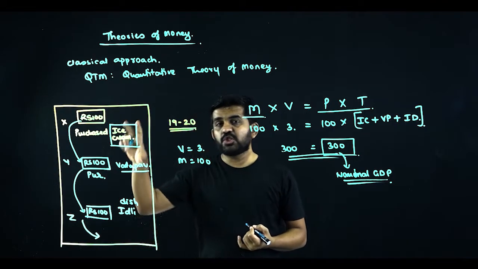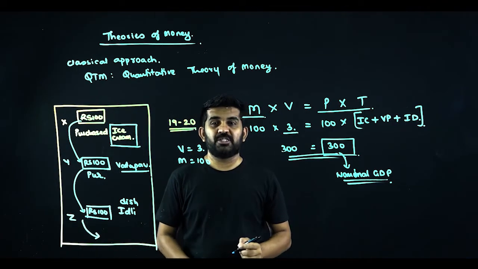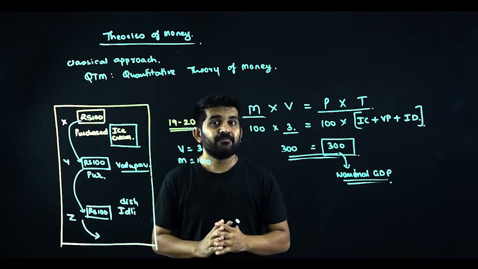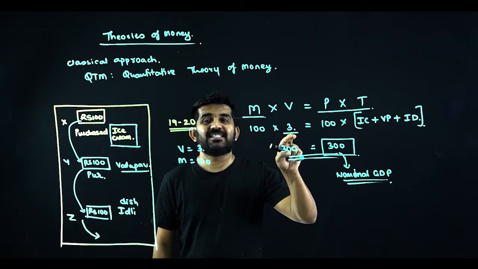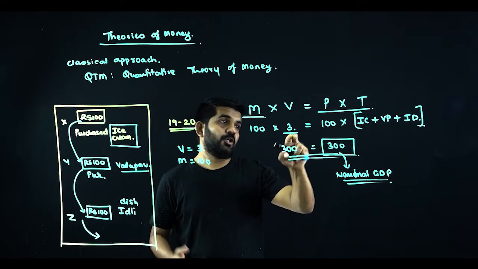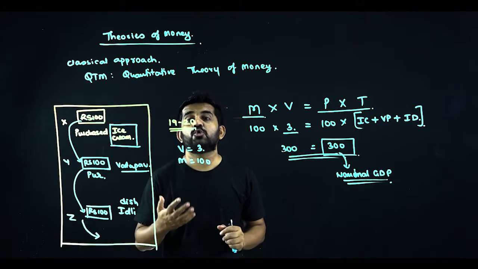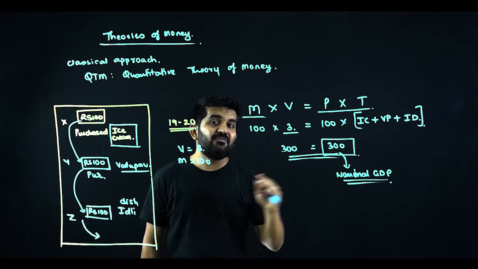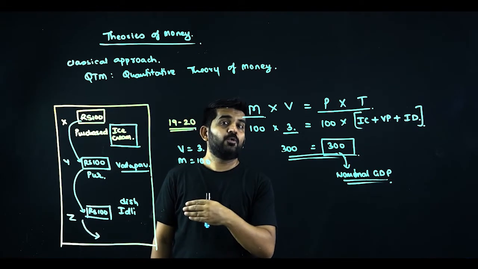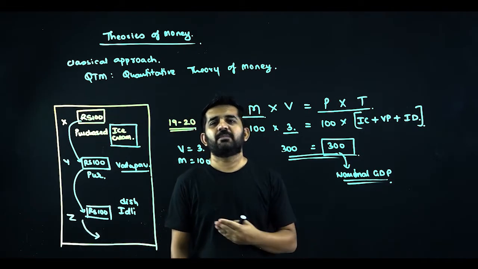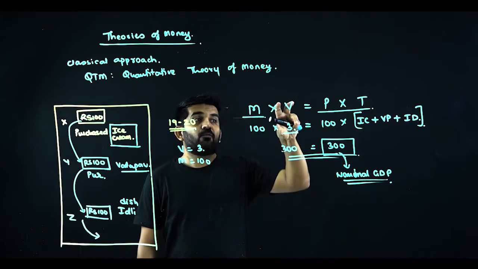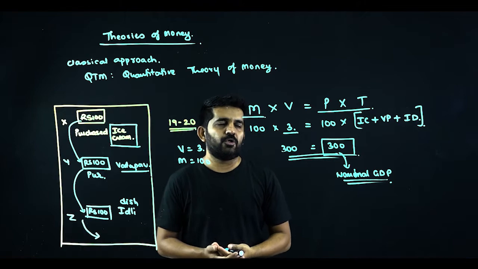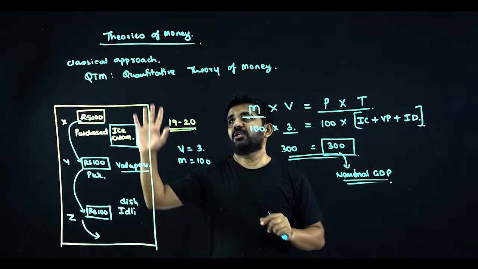Now, this is a small case, so we can easily find out velocity. But in a country the size of India, to find this out is extremely difficult. How many times, on average, will the money be circulating? A 100 rupee note might circulate 100 times, might circulate one time. To find out average velocity in a country is a difficult task for macroeconomists. But this is what this theory says.